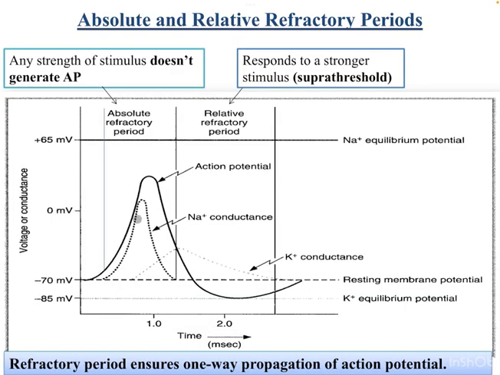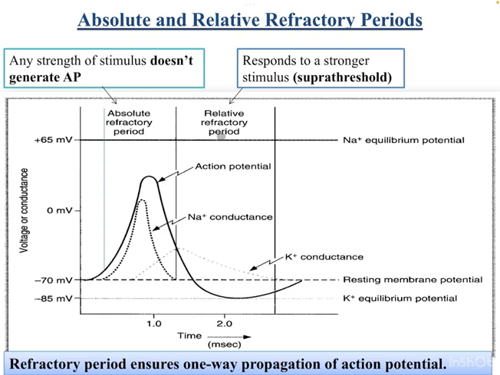The absolute refractory period is the period from the threshold till one third of repolarization. During this period, another action potential cannot be generated by any strength of stimulus.